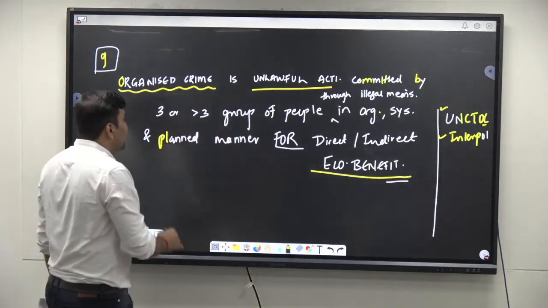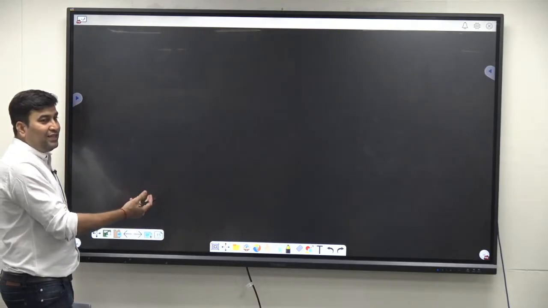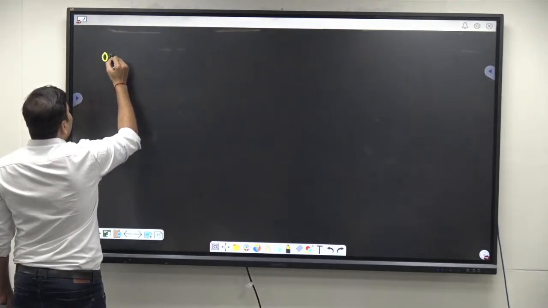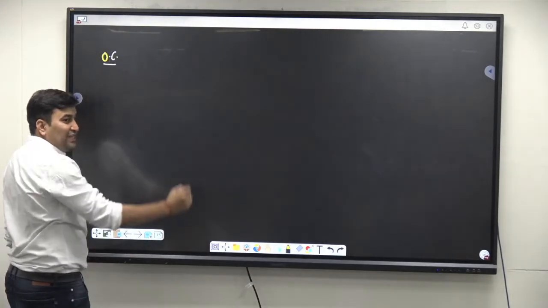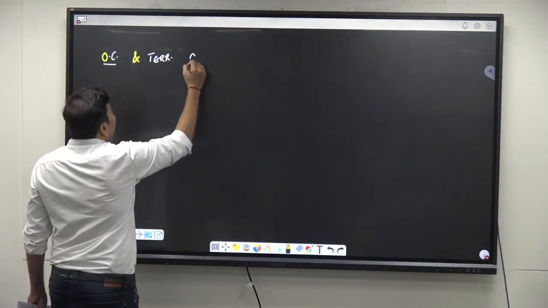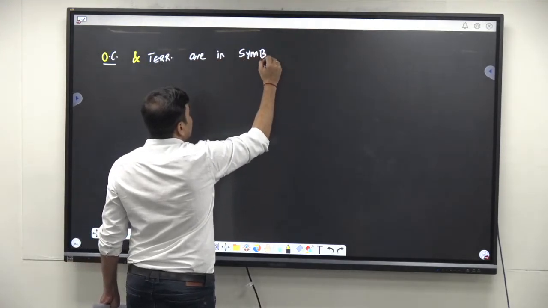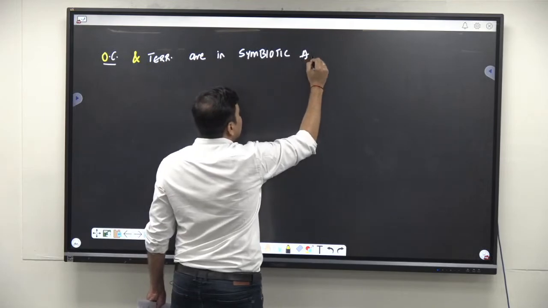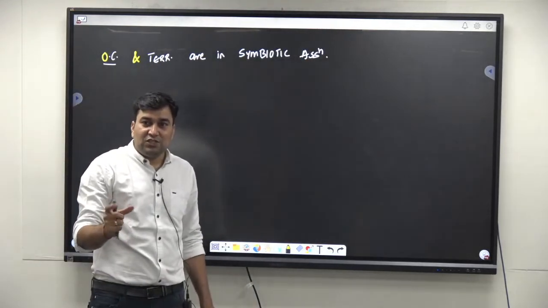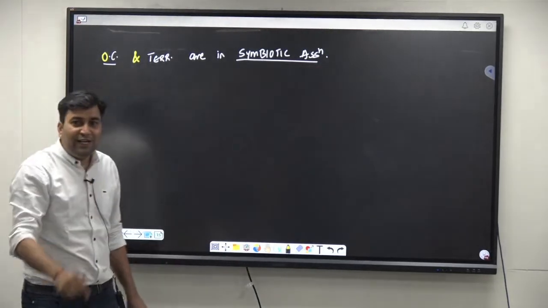So here, after writing the definition of organized crime, you can immediately write that organized crime and terrorism are in symbiotic association with each other. Correct? They are in symbiotic association with each other, where both of them are interrelated and interdependent upon each other. Right?